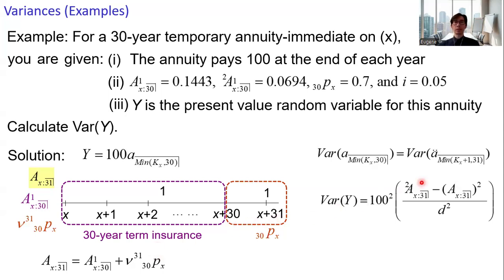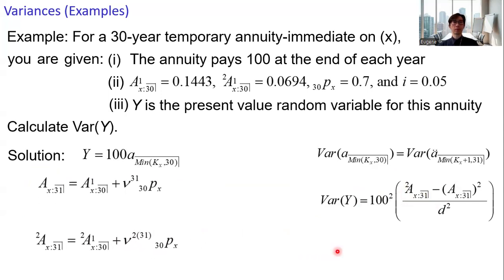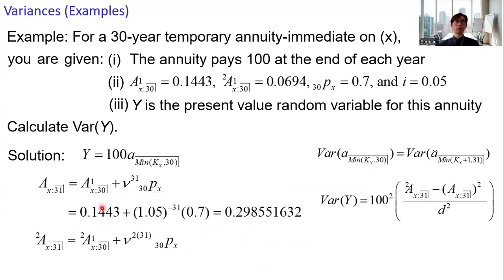And then for the second moment, you simply change the delta to 2 delta, and then we get this expression. All right, we get all the numbers. The 30-year term insurance, 0.1443. v to the power 31, we have the interest rate.